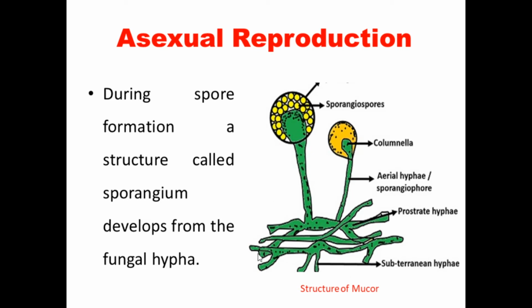So look, that is the substratum here. So these are aerial hyphae, which means they rise up from the ground. It's straight. Here the sporangia are present. Inside the sporangium, the spores are present. It is one of the structures containing nuclei.